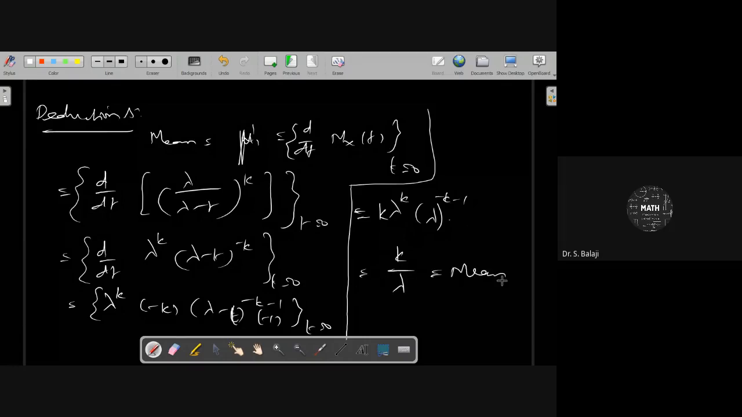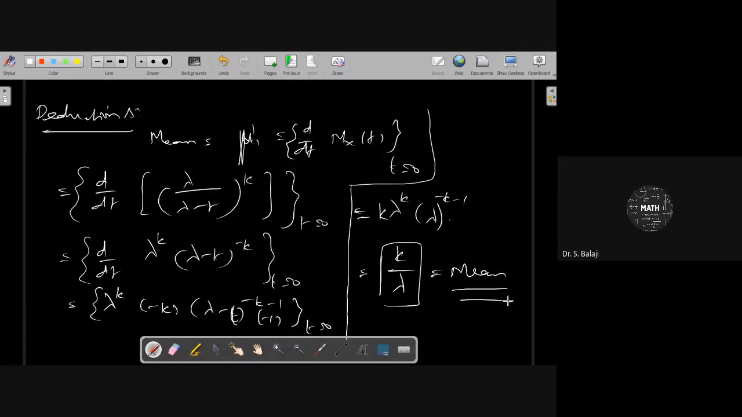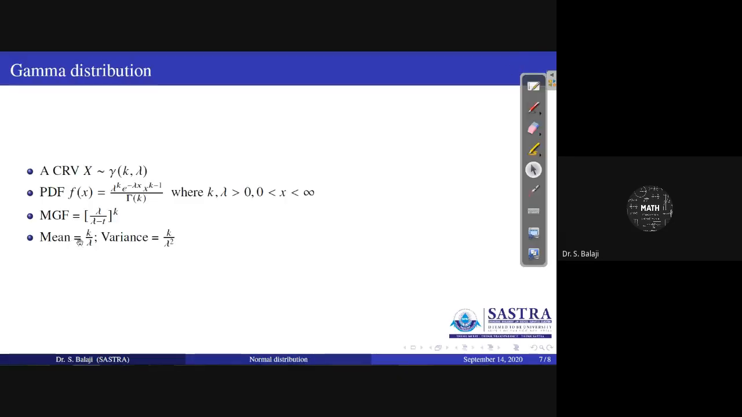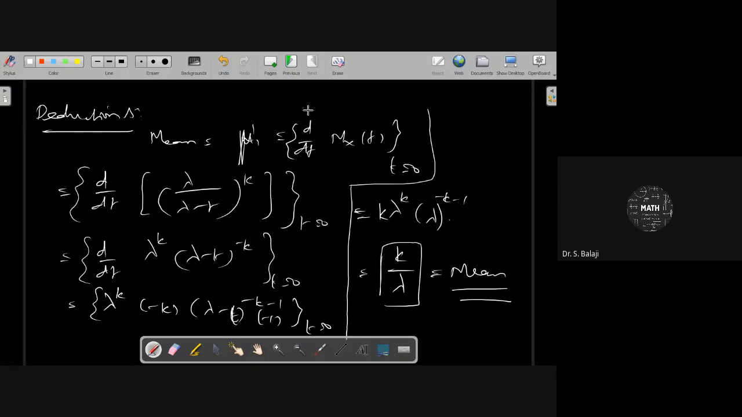Therefore, this is the mean of what? The gamma distribution. The mean of the gamma distribution is equal to k by lambda. Similarly, you can prove that the variance is equal to k by lambda square.